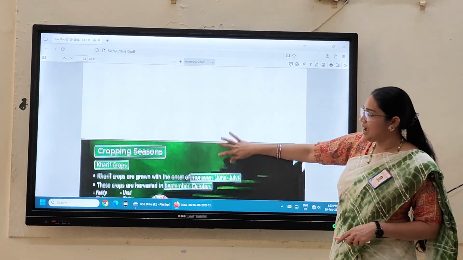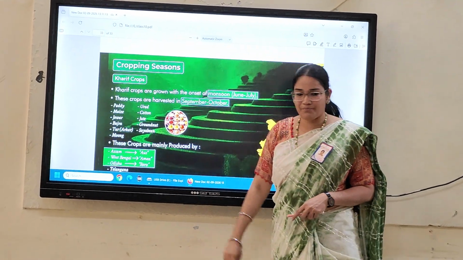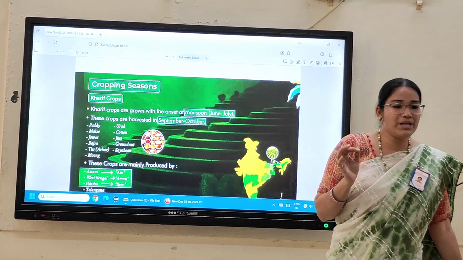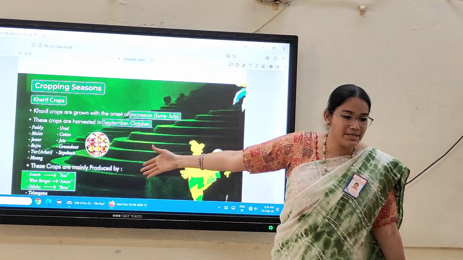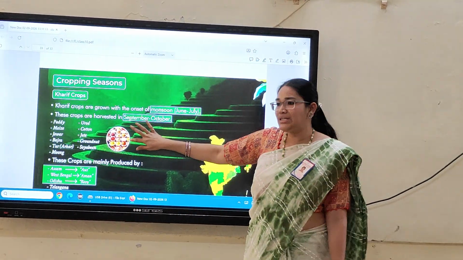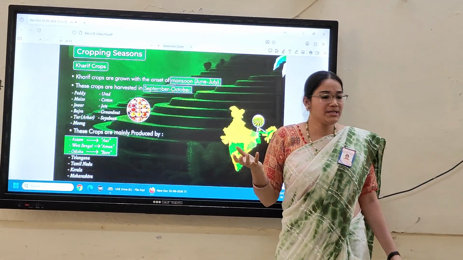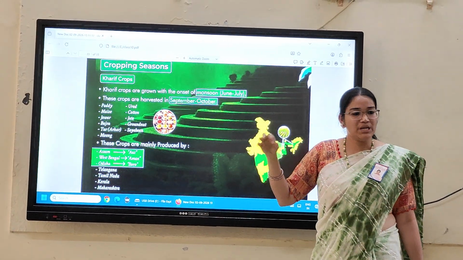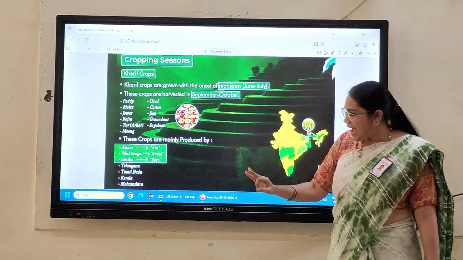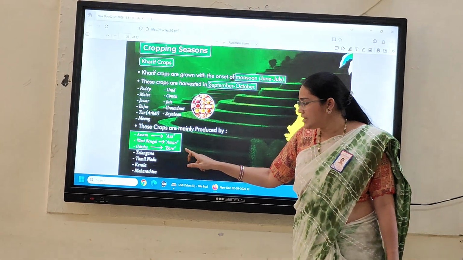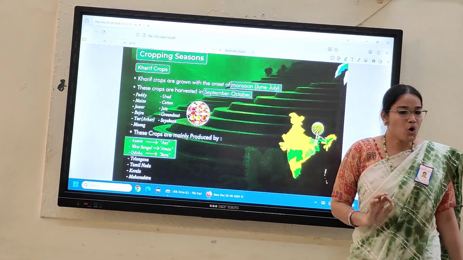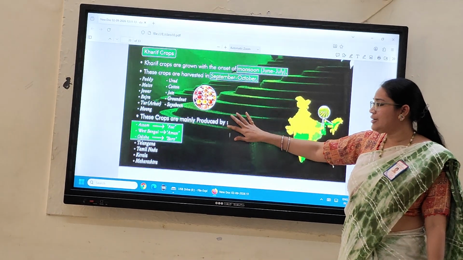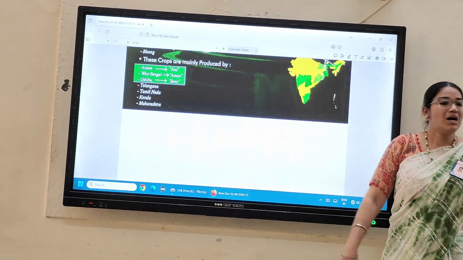Assam, West Bengal and Odisha. These are the three states which grow more of the paddy crop. There is importance also, and these kinds of crops are mainly produced in these three states as Aus, Aman and Boro. Aus, Aman and Boro. Okay, so these are the important crops which belong to kharif.